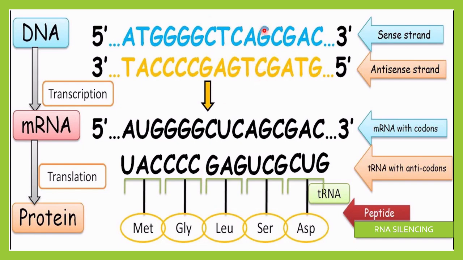Both strands become capable of producing mRNA. The sense strand produces mRNA and the antisense strand also produces mRNA, because here you want complementary RNA and you want double stranded RNA. That's why in this case both strands express themselves as mRNA.